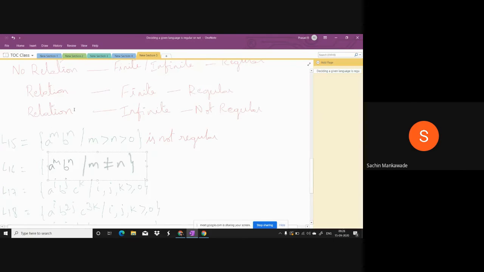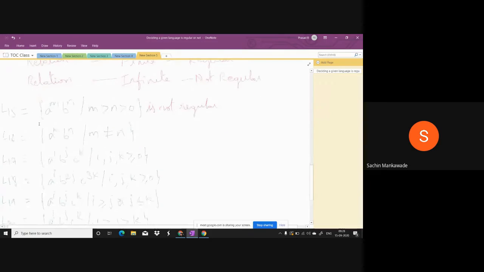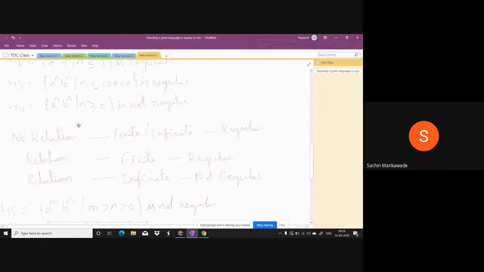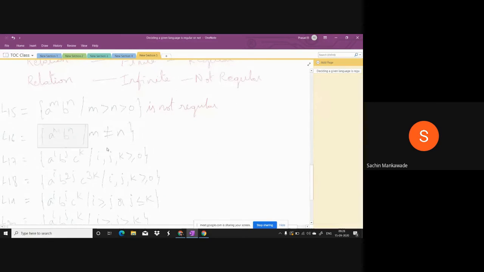And in the earlier one, A's and B's must be equal. So there you have to count the A's and B's. Impossible. And here also you have to count the A's and B's. Impossible. In L14 they must be equal, in L16 they should not be equal. However, equal or unequal, the relation is there. And how many strings will be there so that A's and B's are not equal? There will be infinite. So this is not regular.